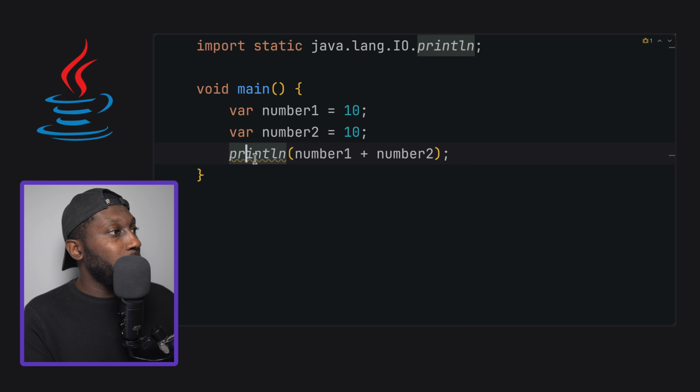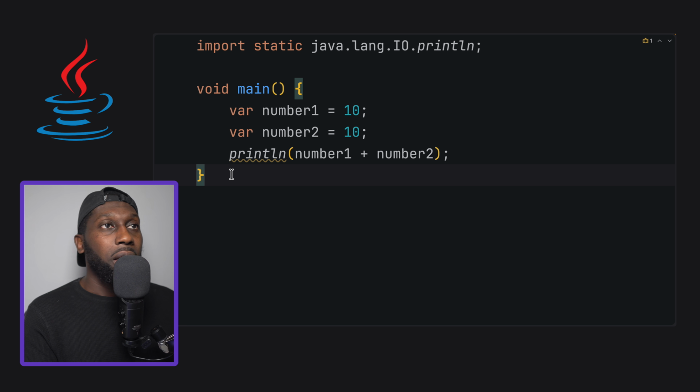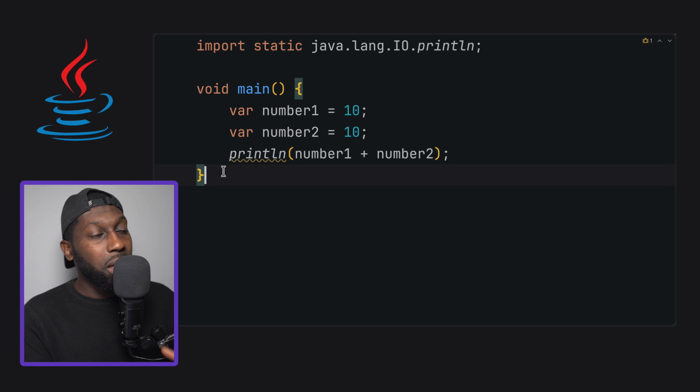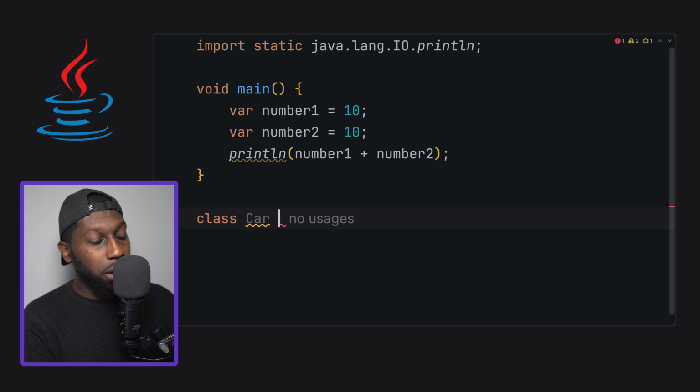Now, the other thing that we have in here is, for example, if you want to define a complex type, i.e., you want to represent something in the real world. Maybe you want to represent a person or a car. How do you do this? Well, before we had to say class and then Person or Car, and then we had to add all the fields, the getters, setters, toString, hashCode, and all that stuff, and it was long.